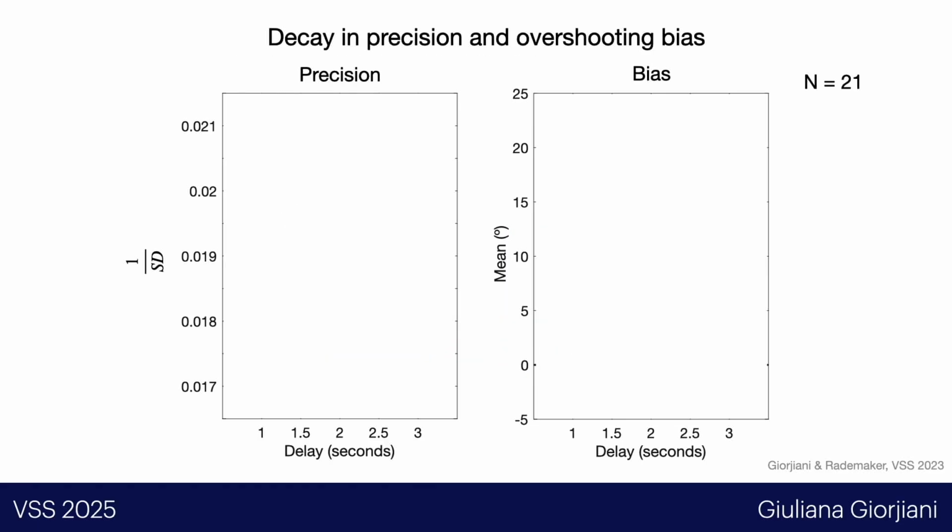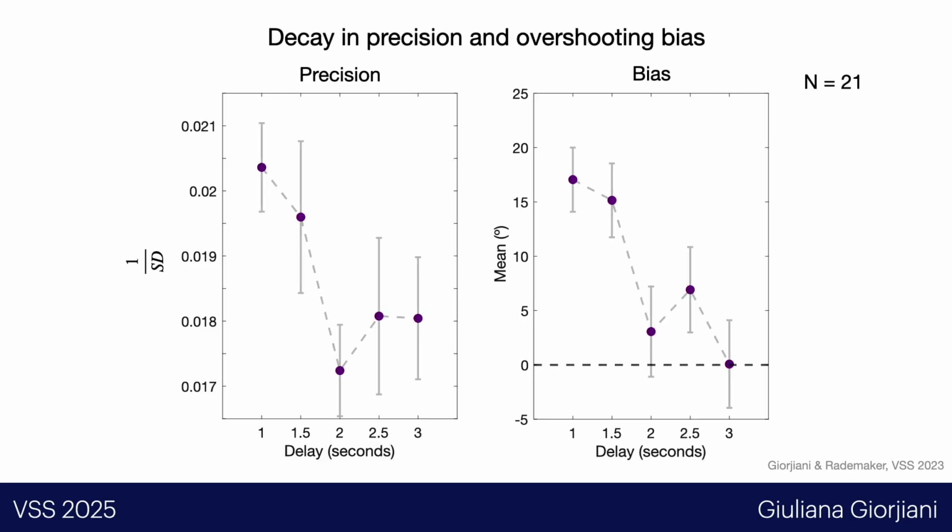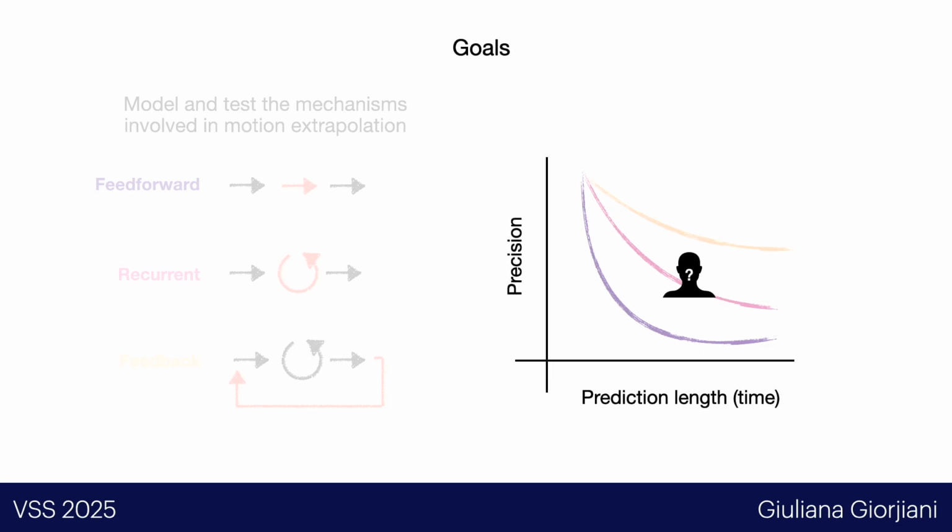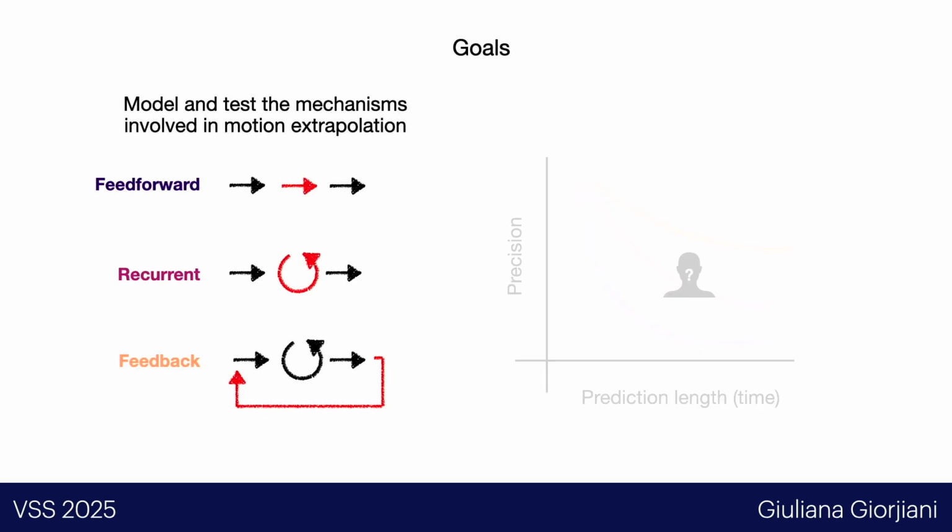And what did we find? We replicate previous findings in the literature in which precision drops over time during occlusion, but we also find an overshooting bias. Right in the beginning of occlusion, participants tend to estimate the target being way ahead of where it really is, and then this overshooting bias drops over time. Okay, so we have quantified the behavioral effects, so now let's move to the models.